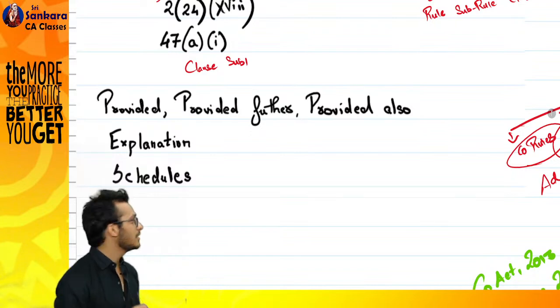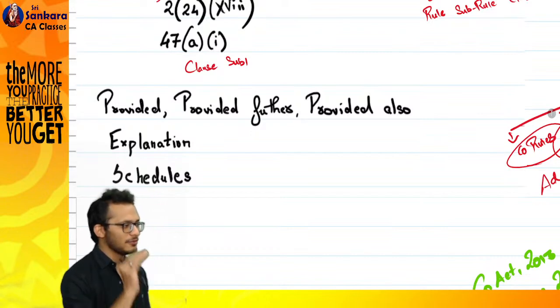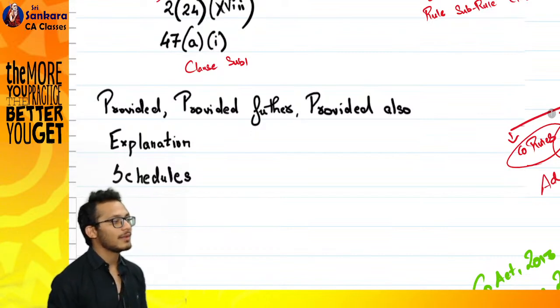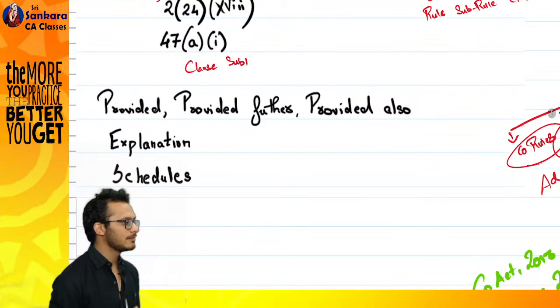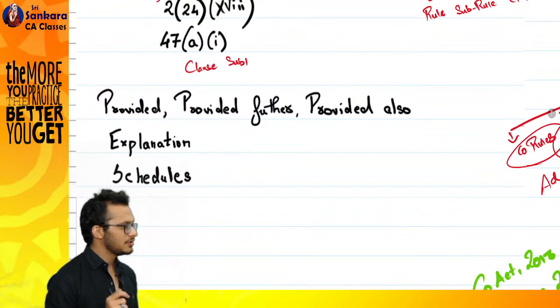You want to give a third exception. It will become provided also. Fourth exception, same, provided also. After provided also, everything will be the same. What is an explanation? There is something you want to explain in that section. You are calling it as explanation. Last is, what is schedules?